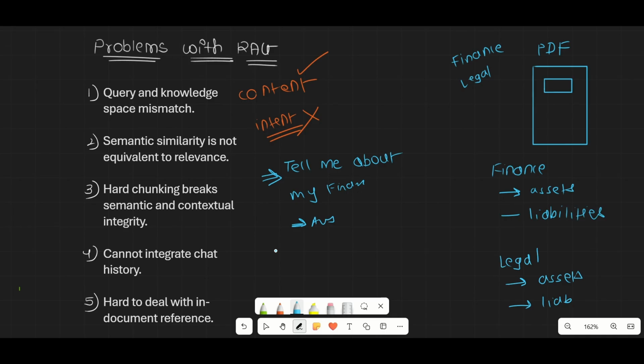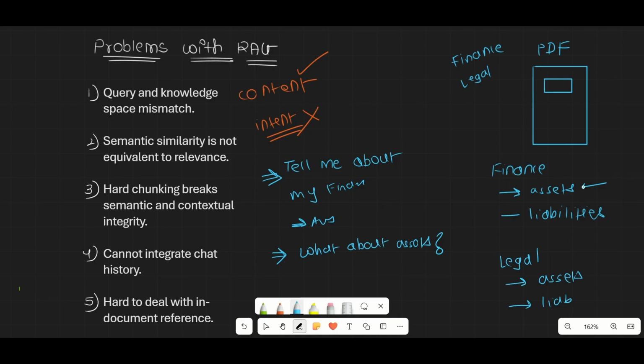Now you continue this conversation and say, "what about assets?" First you said "tell me about my finance," it answers, and then, continuing the conversation, you said "what about assets." Your intention was financial assets, but your LLM will not know this.